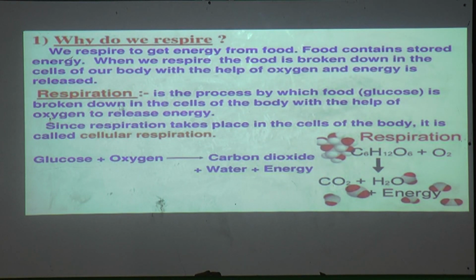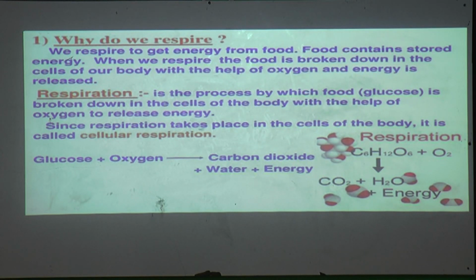So this is the definition, or meaning, of respiration. It is a process by which glucose is broken down with the help of oxygen and it releases energy.